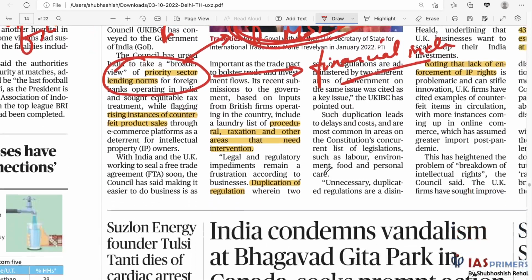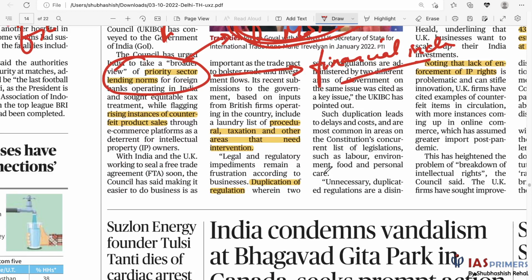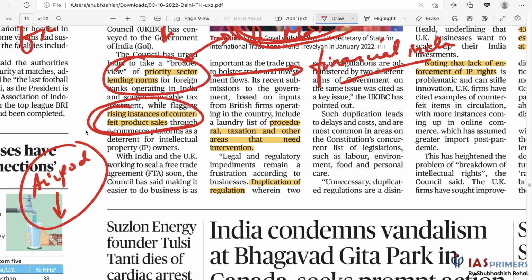Then there is a concern with reference to e-commerce, that is rising incidents of counterfeit product sales. So something that the government has to work upon because it affects businesses. Obviously, you make something original and somebody sells it at half the price. Nearby, I go to a market where we get AirPods Pro. AirPods Pro is very, very expensive, 20,000 plus. Somebody's selling it for 700 rupees, 1,000 rupees. That's counterfeit, obviously. That's not original.